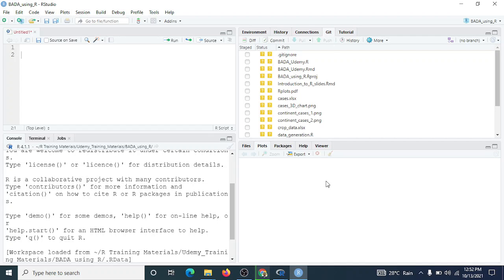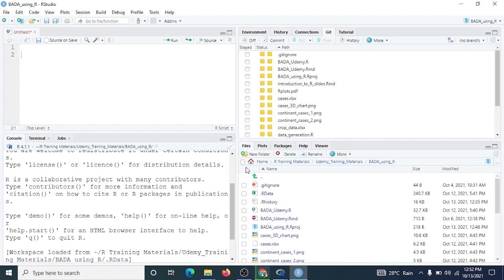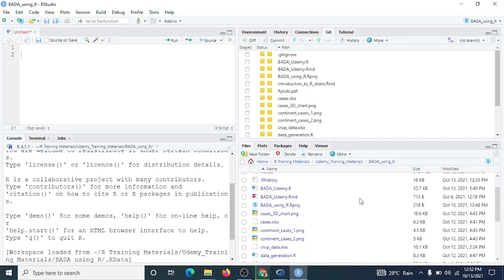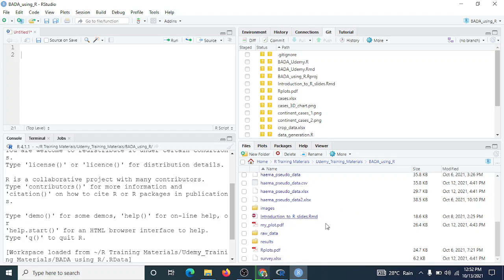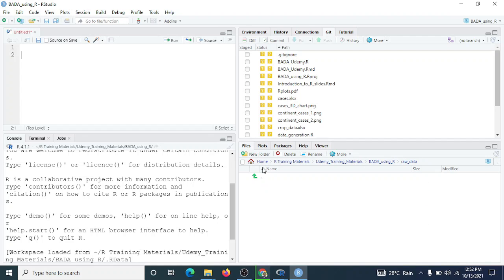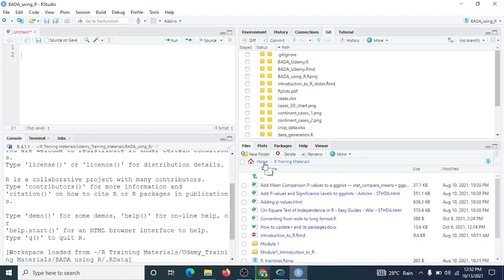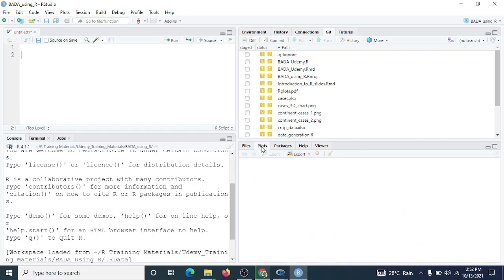Now on this lower right hand pane, you also see that we have different tabs. Here you see the files tab, which displays all the files and folders that you have. Here you can see plots.